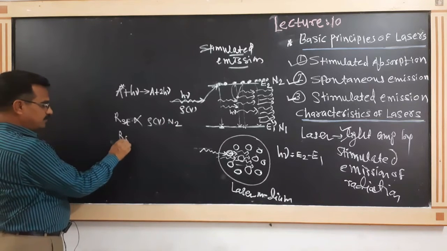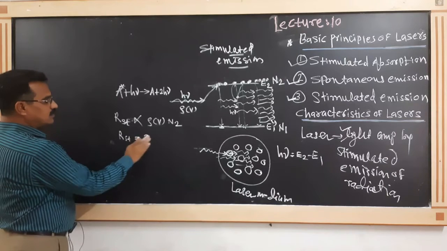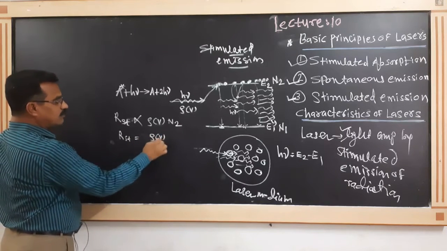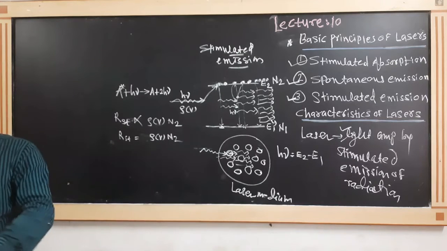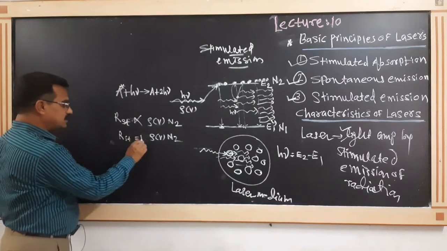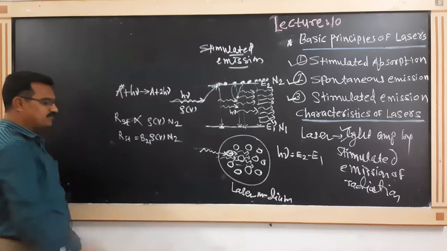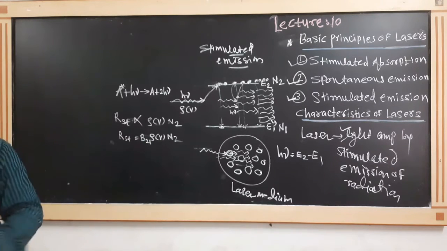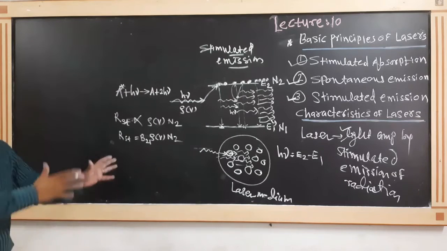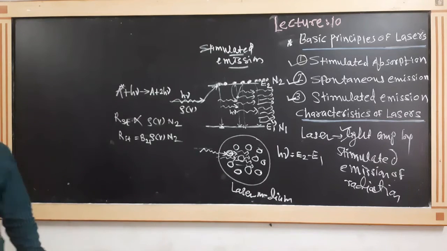That is equal to rho v multiplied by N2. What about the proportionality constant? We call it B21. What is B21? Einstein's coefficient of stimulated emission.